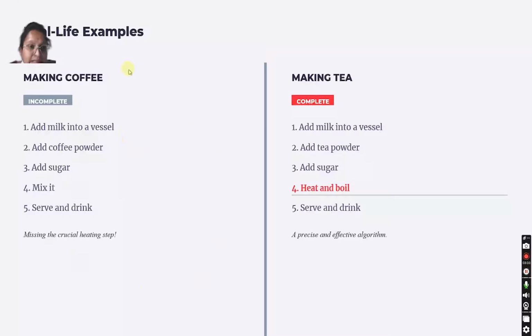So this is an incomplete algorithm, but compared to the second algorithm, here we have used heat and boil. Heat and boil is precise and effective. It is making the algorithm precise and effective. So both the algorithms are totally different. One is missing a crucial heating step, and another is a precise and effective algorithm.